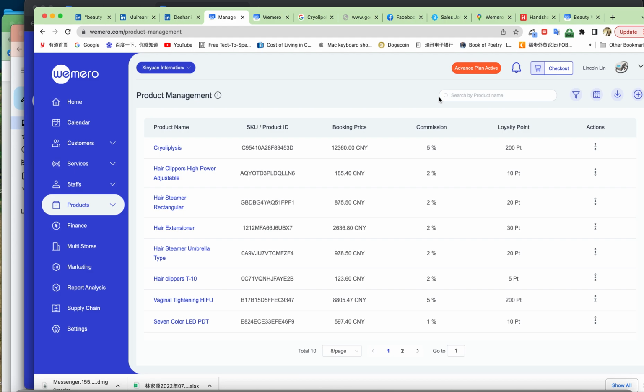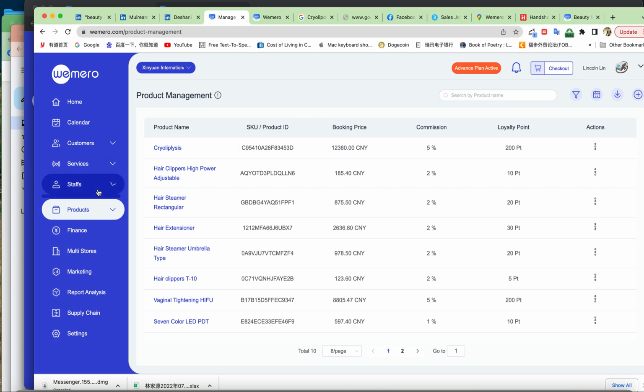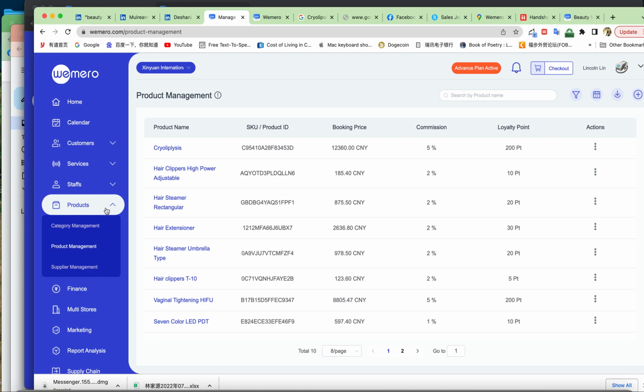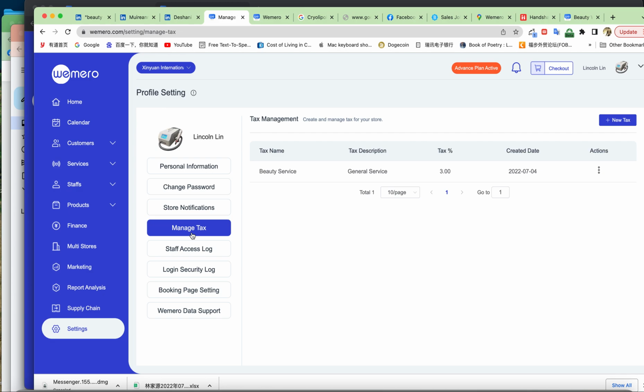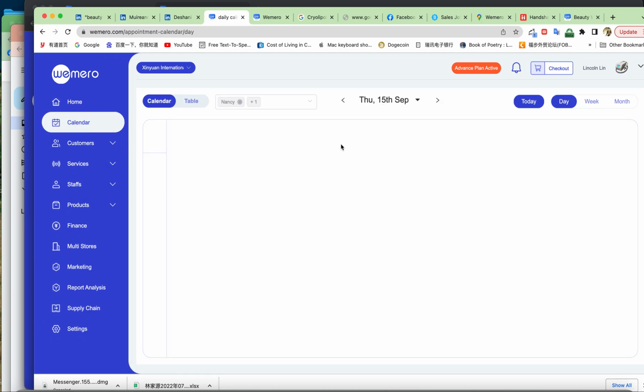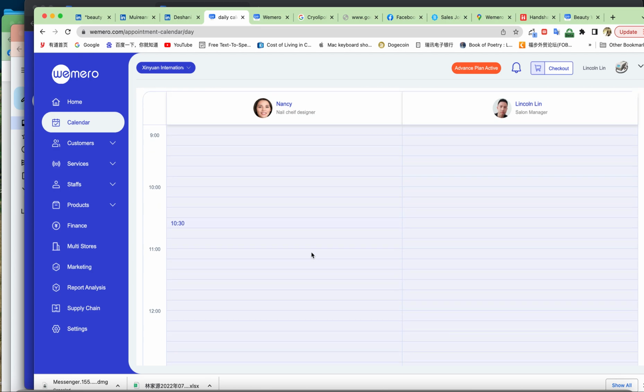And today we just finished the staff management and product management here of Wemero platform. And next time, I think we can wrap up the basic orientation. For example, I forgot to tell you how to set the tax here. So Wemero is very considerate in thinking about all the circumstances you may have during the scenario of the customer booking a service and the business owner arranging the service, right? So that's all. We finish one cycle of the order. It's quite easy.